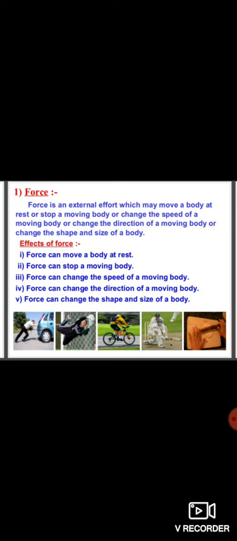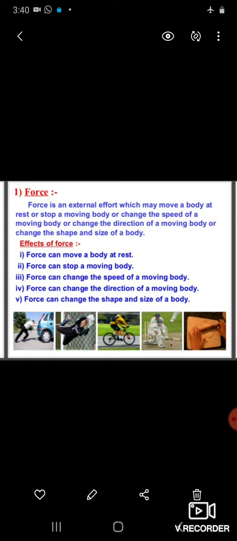What are the effects of force? How can force affect a body? Force can move a body at rest. Force can stop a moving body. Force can change the speed of a moving body. Force can change the direction of a moving body. Force can change the shape and size of a body. This is all about force.